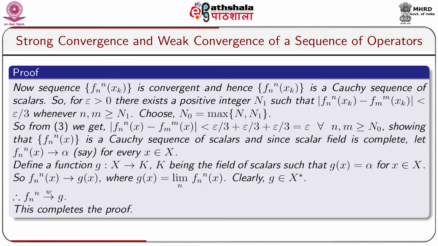This completes the proof. Up to this point in this module, we have learned many properties on convergence of a sequence of elements in a normed linear space. Now, we shall discuss convergence of a sequence of bounded linear operators. We shall define strong convergence, weak convergence, and uniform convergence of a sequence of bounded linear operators, and we shall study such convergence of bounded linear operators.